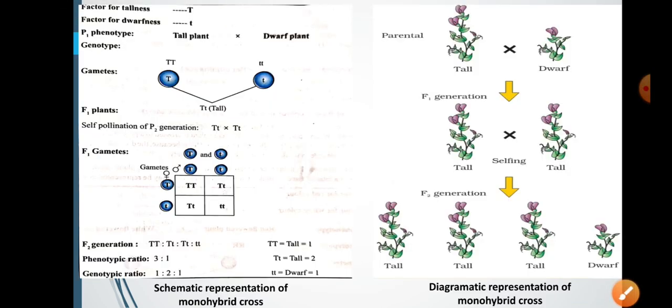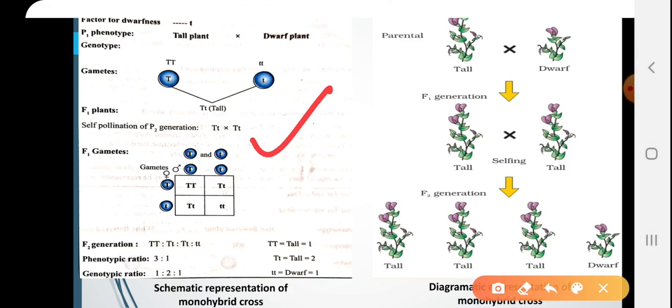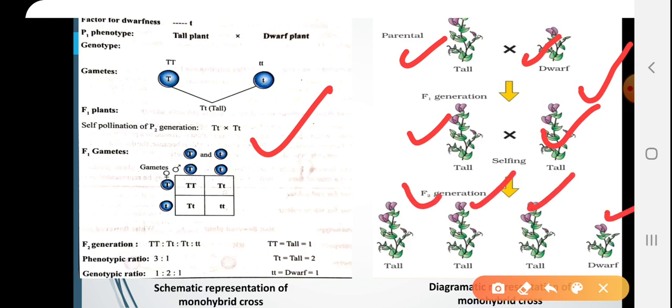So, this is the diagram, schematic as well as diagrammatic. This is called schematic representation, this is called diagrammatic representation. Let me explain first with the diagrammatic representation. This is tall plant, this is dwarf plant. It will produce a tall plant, but that is hybrid, that is selfed, or it has undergone self pollination. So, capital T small t into capital T small t will produce 3 tall plants and 1 dwarf plant.